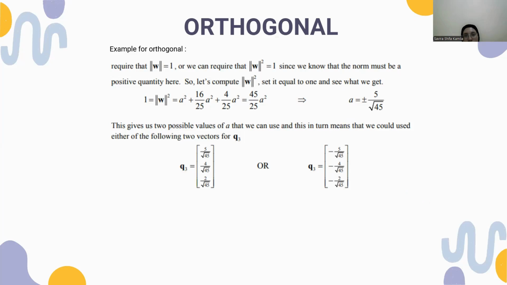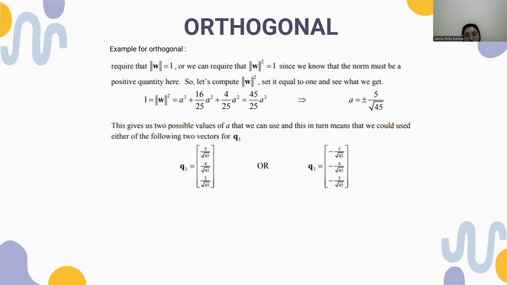Set it equal to 1 and see what we get. 1 equals the length w squared, equals a squared plus 16 over 25a squared plus 4 over 25a squared, equals 45 over 25a squared. Then a equals plus or minus 5 over the square root of 45.